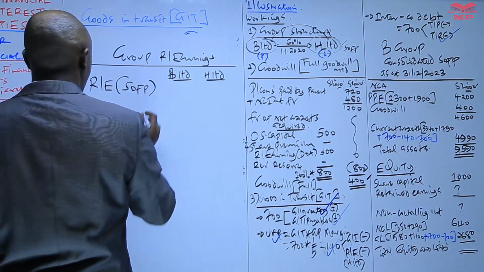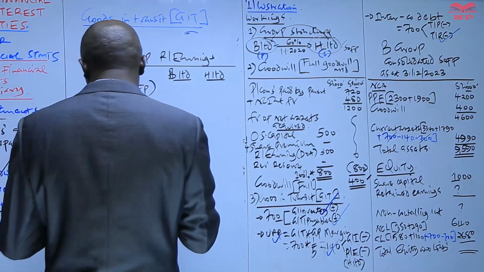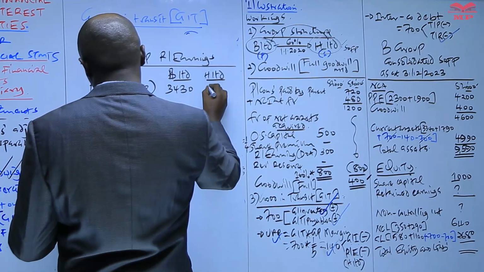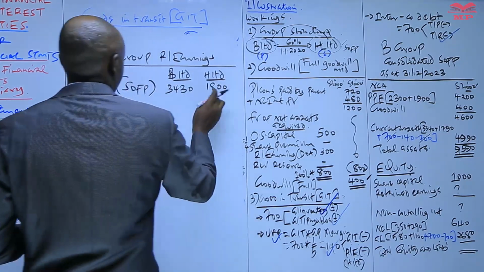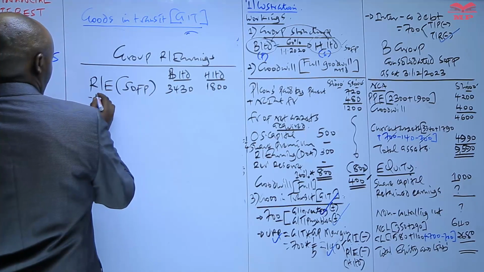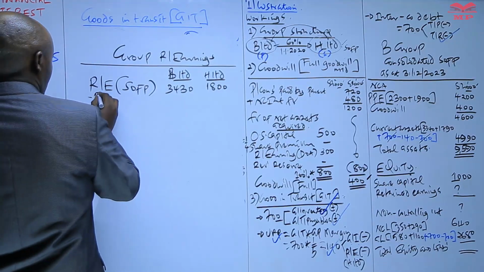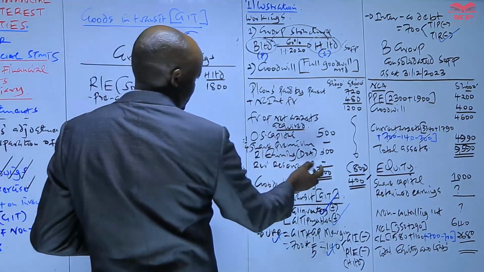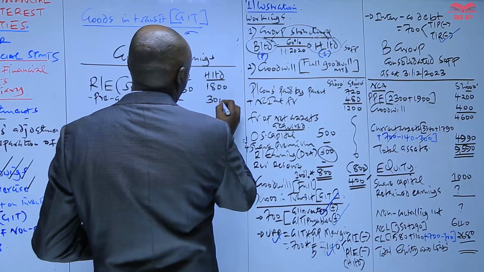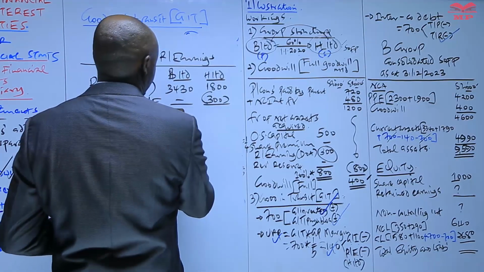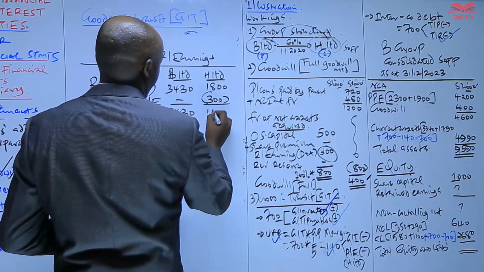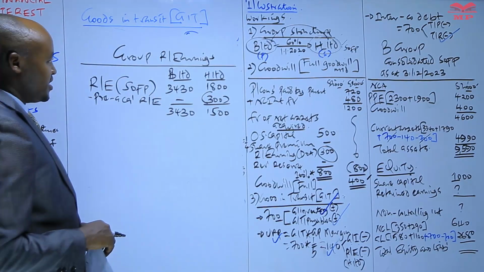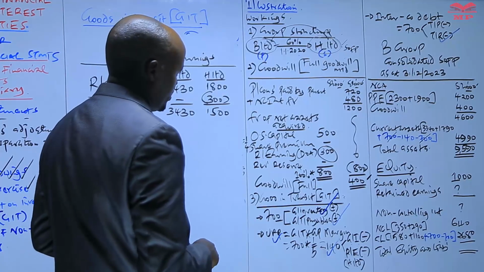the statement of financial position. The retained earnings of the parent is 3430. That of the subsidiary is 800. But for the subsidiary, we need to exclude the pre-acquisition retained earnings. We need to deduct pre-acquisition retained earnings, which was used in the computation of Goodwill, such that we are left with the post-acquisition 3430, 1500. And then from there, we need to check the various items affecting the retained earnings of either B or H.